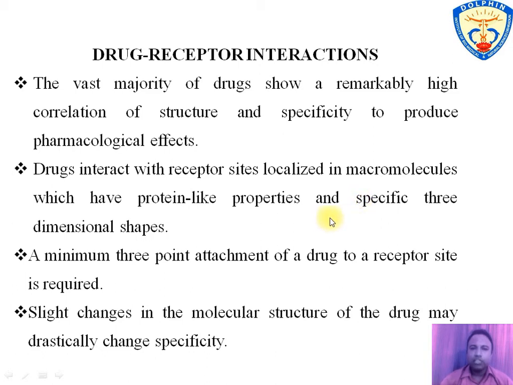This shows how one drug is specific and binds to its receptor. The receptor is a protein-like structure and the drug binds with the receptor binding site, which is localized on the receptor. The binding site is called the active site and there are some other sites, that is, allosteric sites. A minimum 3-point attachment of drug with receptor is required. As we know, if we change the structure of the drug, the conformation of the drug changes, and this changes the complementariness and specificity which is required for receptor binding.